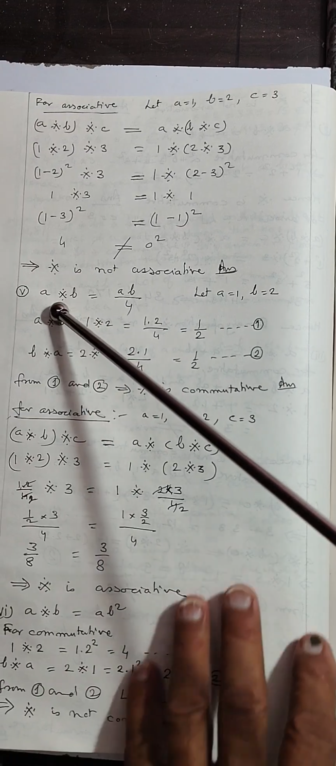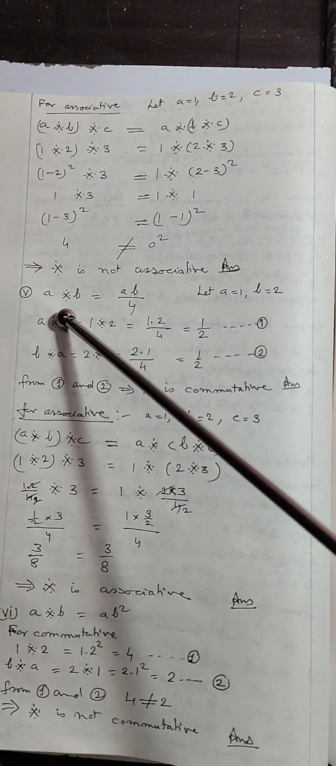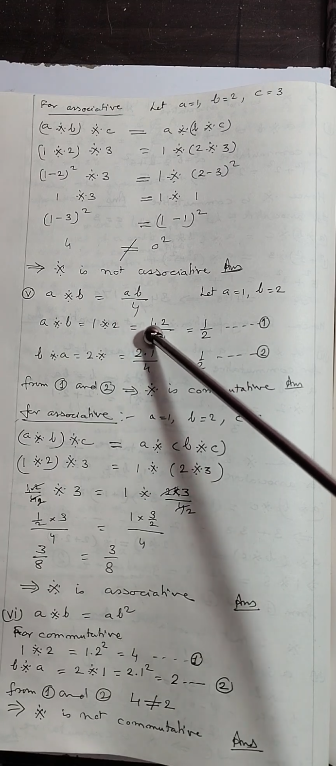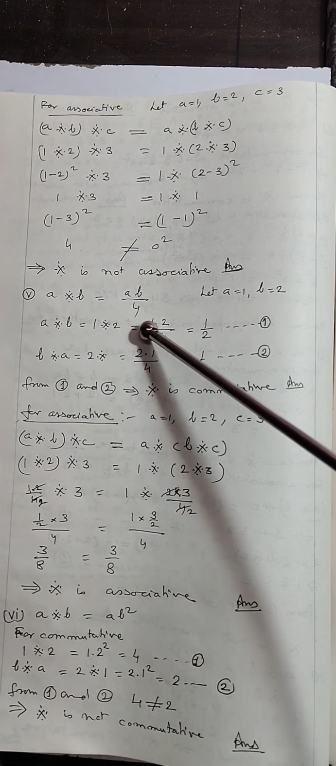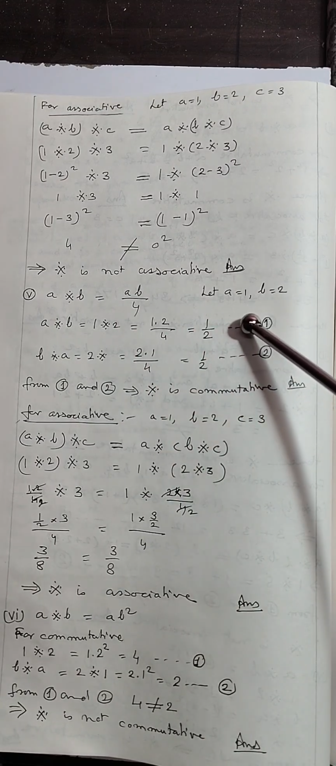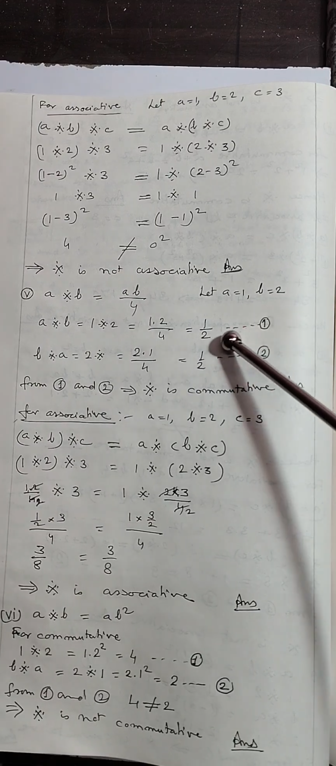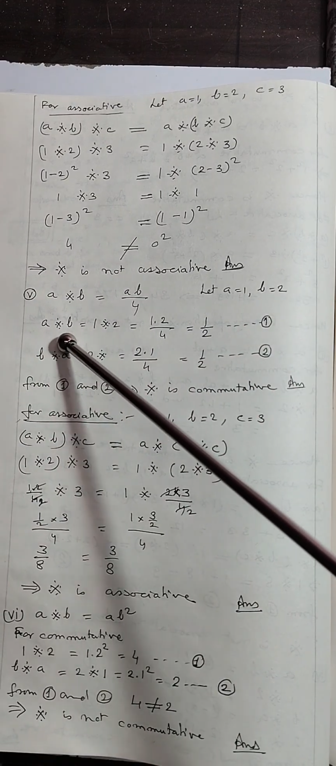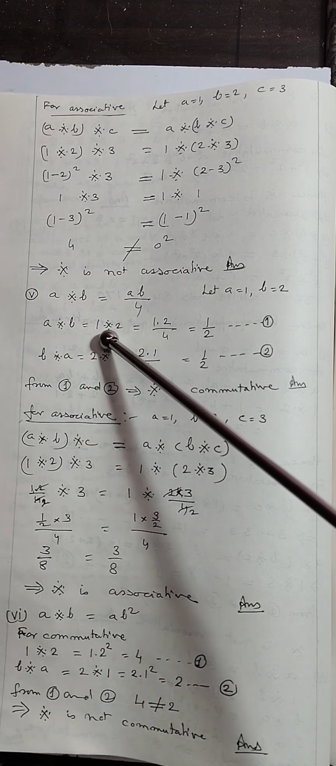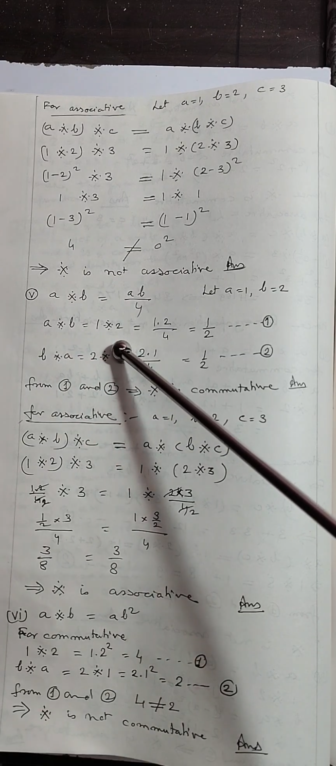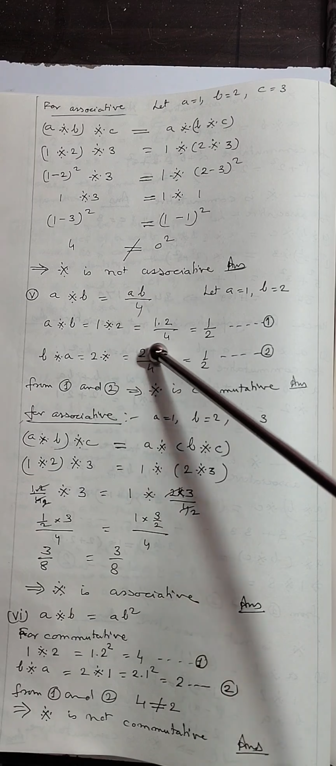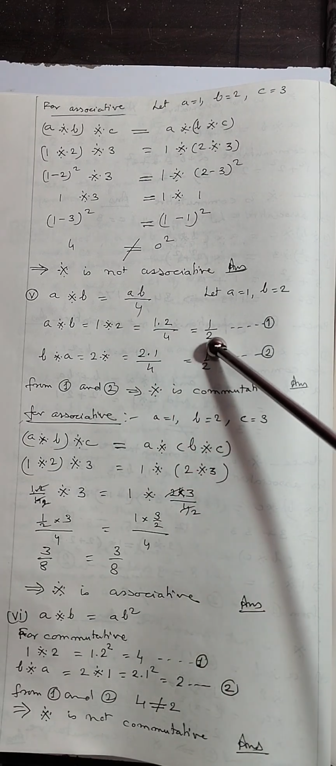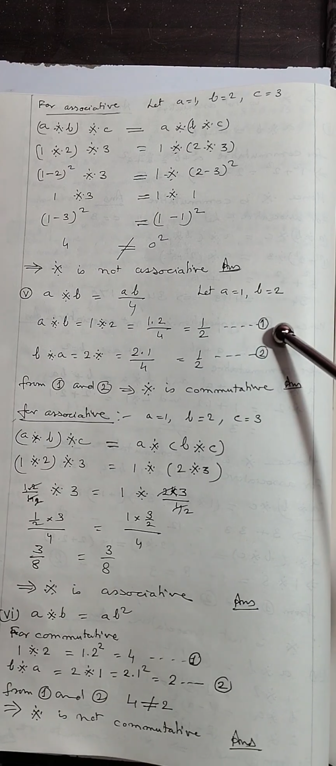Now come to the fifth part. A binary B is equal to AB by 4. Let A is equal to 1 and B is equal to 2. Now we substitute, taking this example. So A binary B, sorry 1 binary 2, will be equal to 1 into 2 divided by 4. Solving further, 1 by 2, that is done.